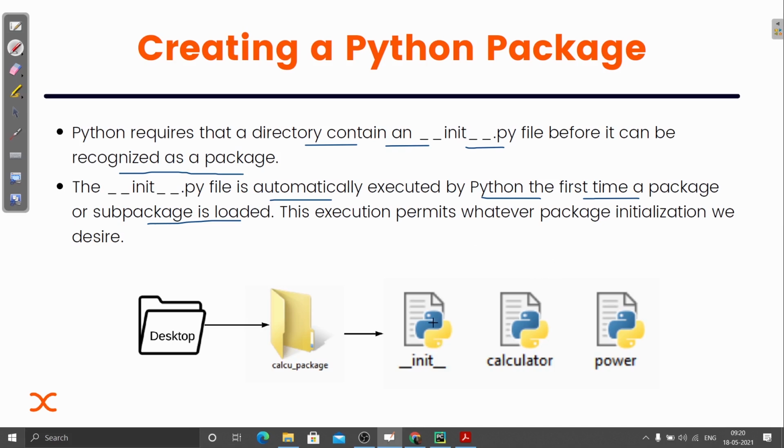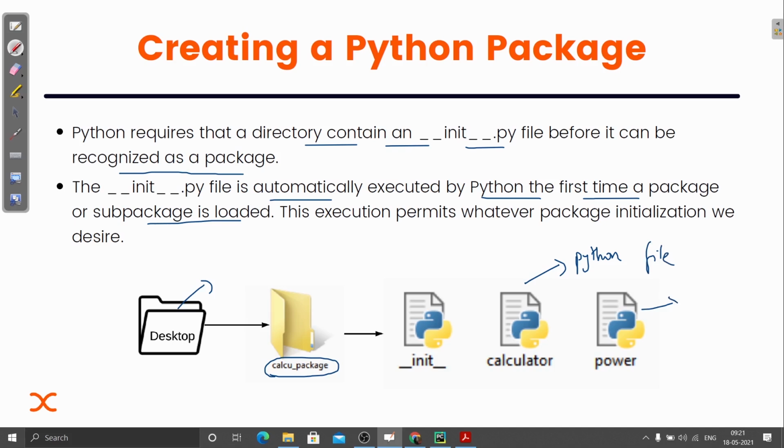Now let me show you how it actually works. Suppose this is the desktop and we are creating a folder, and the folder name is calculate package. Inside this I have some Python files. You can see, just by looking, that this is a Python file.